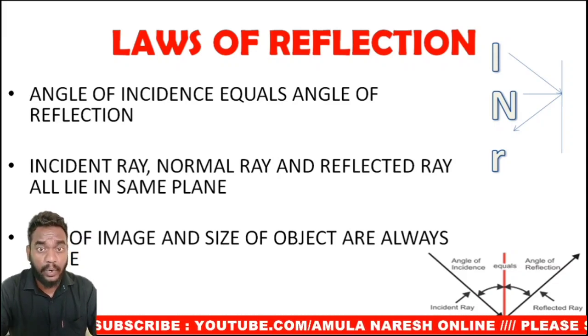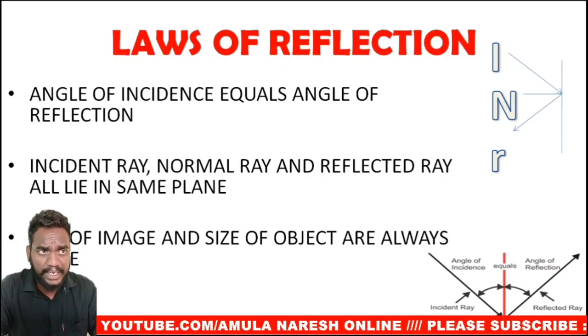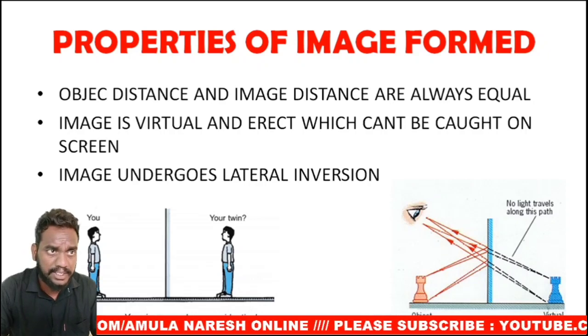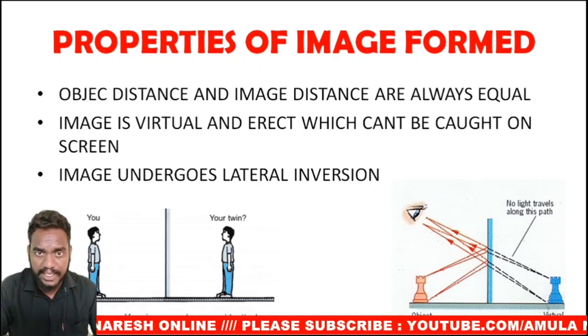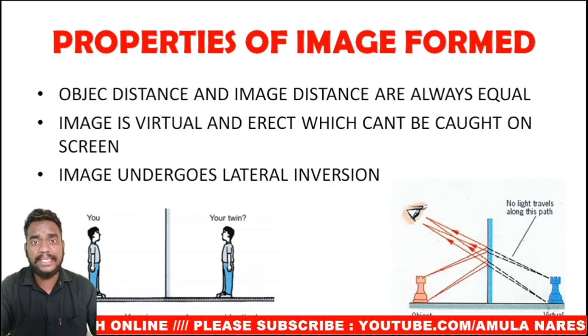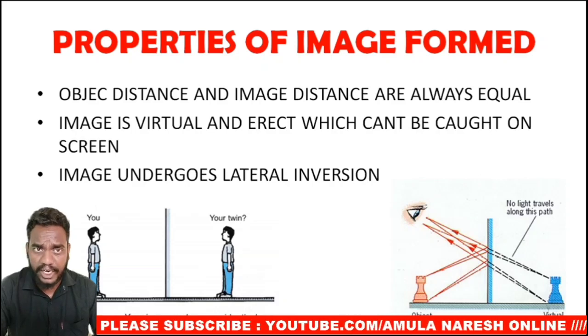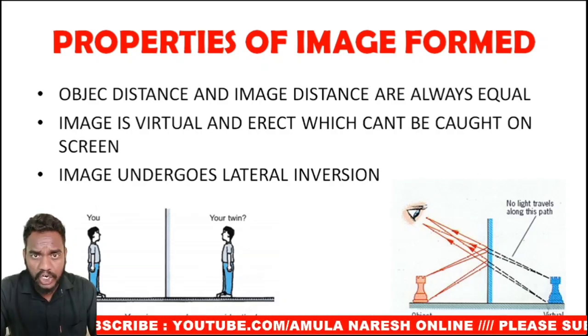Then the next thing is, what are the properties of the images formed by a plane mirror? The first property is that object distance and image distance are always the same, as we discussed earlier. The second thing is the image is virtual, that is, it cannot be caught on the screen. Virtual image means it is formed by the intersection of extended rays, and it is erect, straight. As it is a virtual image, it cannot be caught on the screen.